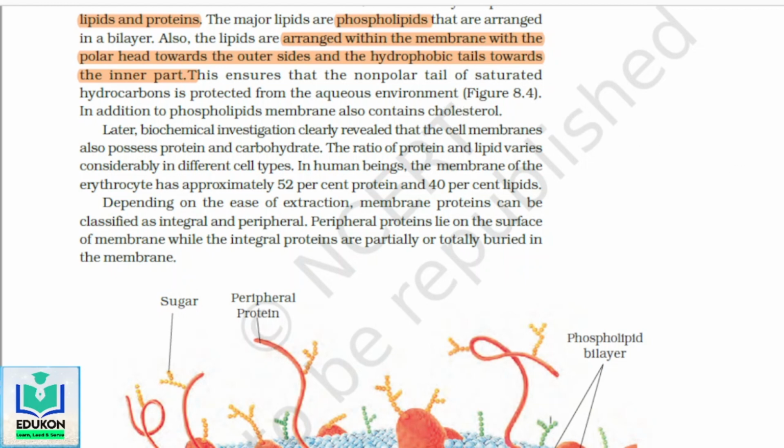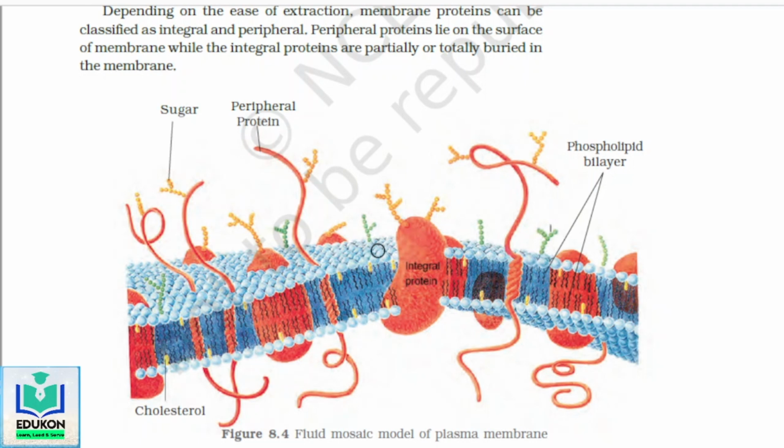Now we can see in the image here. These are the polar heads, and these are the non-polar tails. Then you can see how it is arranged in a bilayer fashion. And we have an integral protein which is completely buried in the membrane, whereas we do have peripheral proteins which are present on either side of the membrane. And we do have cholesterol and also sugar present in the membrane. They also form components of the membrane.